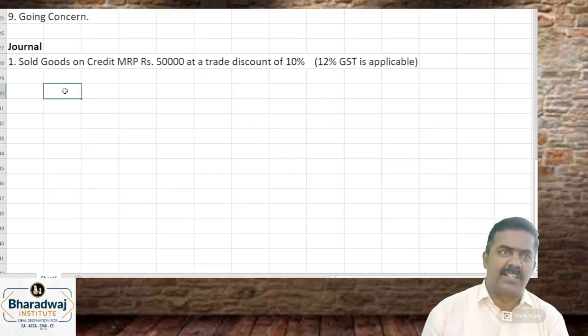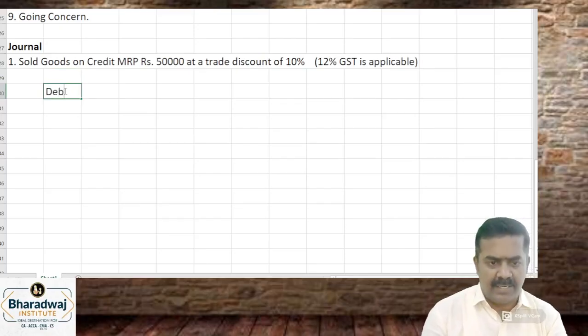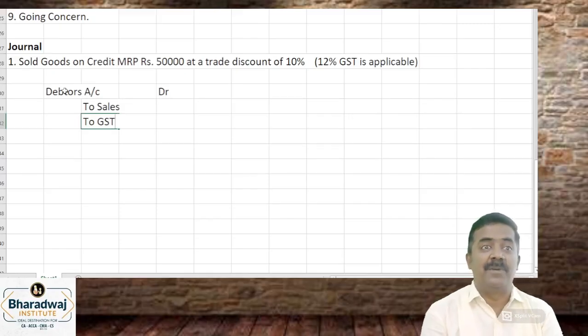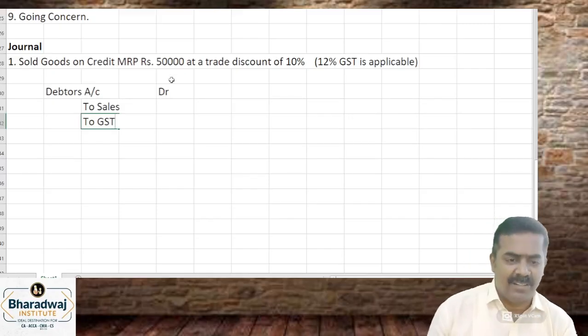Is it a cash sale or credit sale? So debtors debited, credit to sales. GST that you collect is not your income, it is your liability. You have to pay to the government. How much?